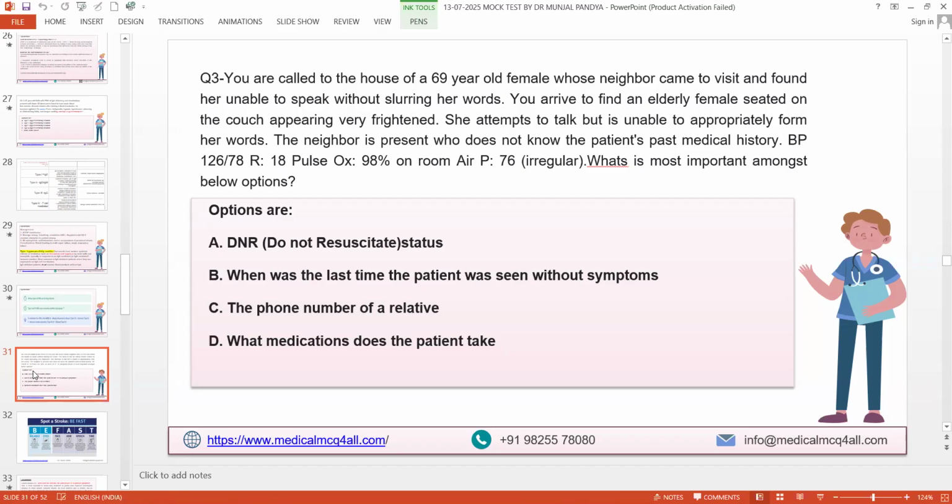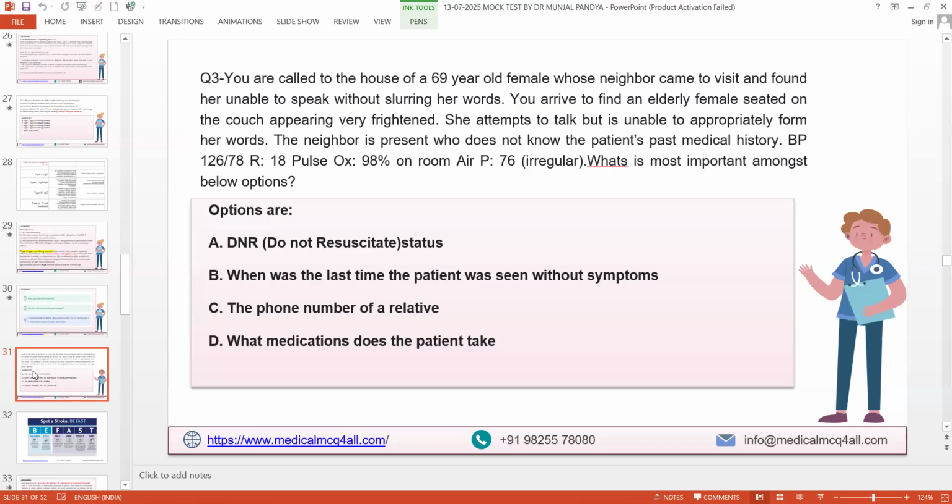DNR, do not resuscitate status. When was the last time the patient was seen without symptoms? The phone number of a relative, you take a phone number and call the relative. What medication did the patient take? First of all, try to understand the MCQ.